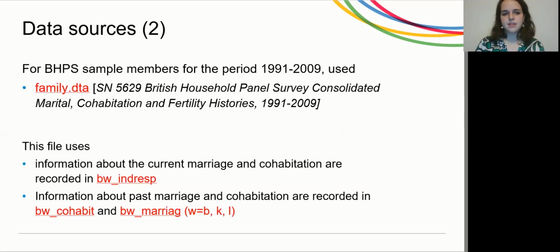For this second dataset, the BHPS, we have information about the current marriage and cohabitation of the sample members, and information about past marriage and cohabitations. Also here in red, you can see the specific name of the data files used.